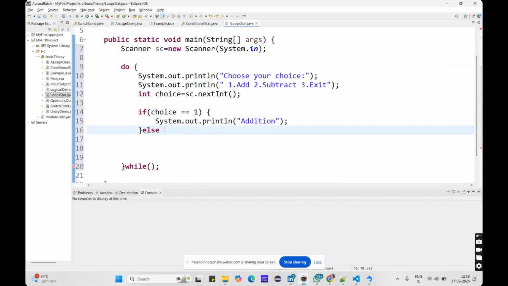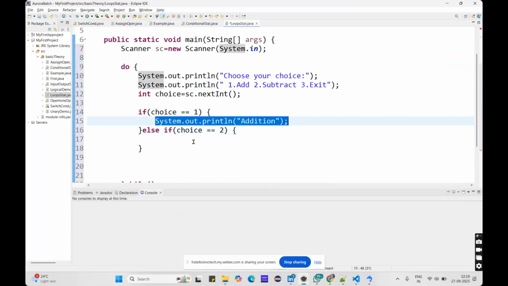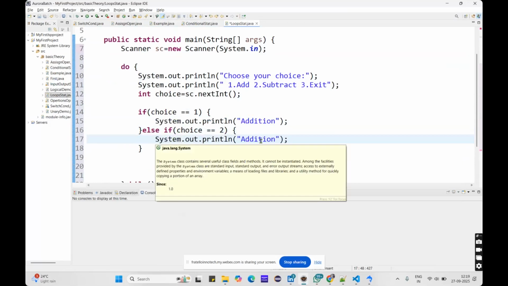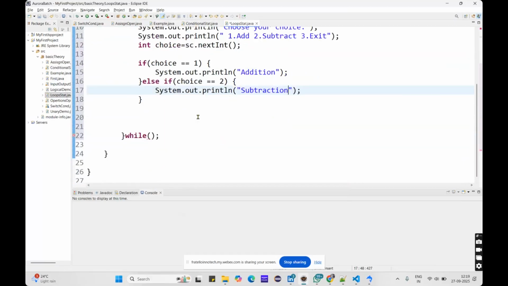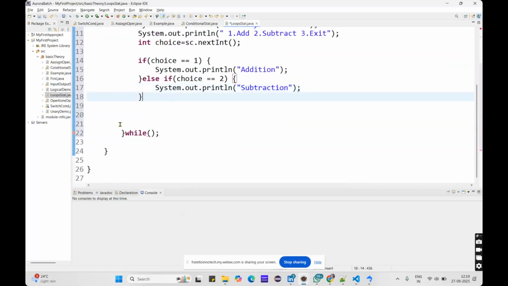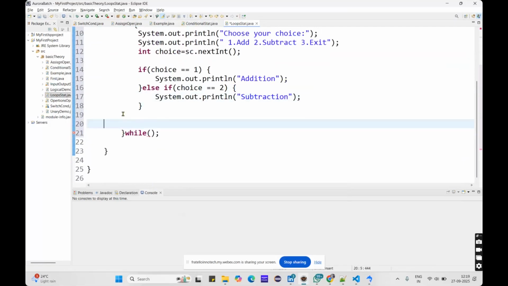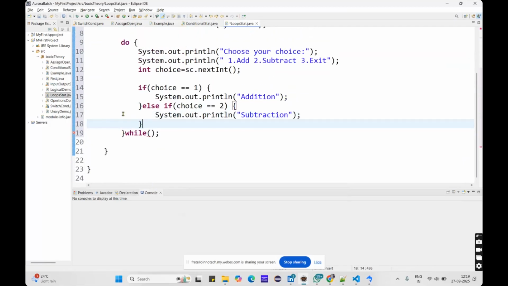Else if, you know, the if else if ladder. So here again I am giving the condition: if we choose the choice as 2, we need to print subtraction. So let me print it as subtraction. Now if we didn't enter 1 or 2 or 3, okay, so now in the while condition,